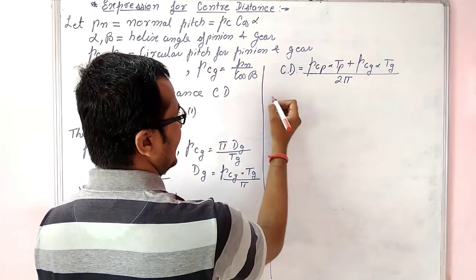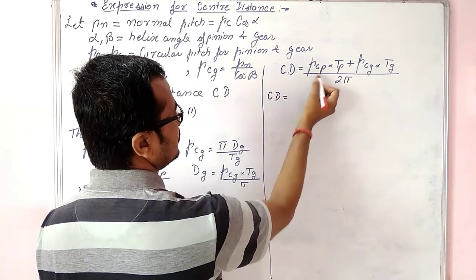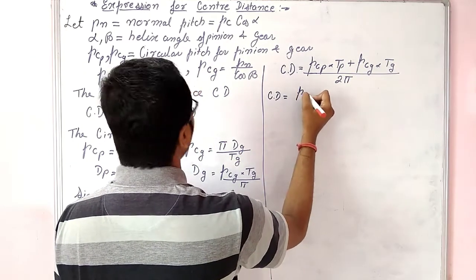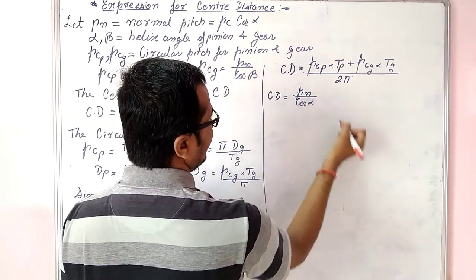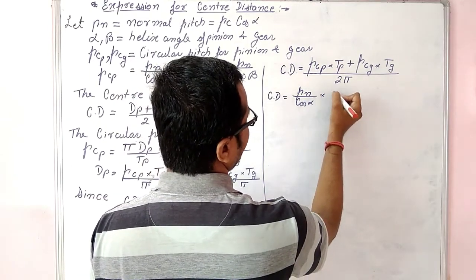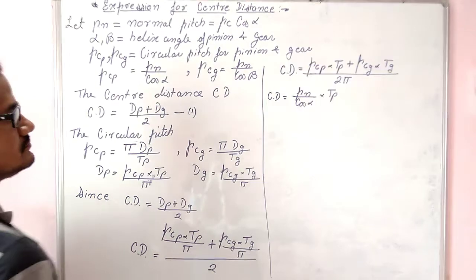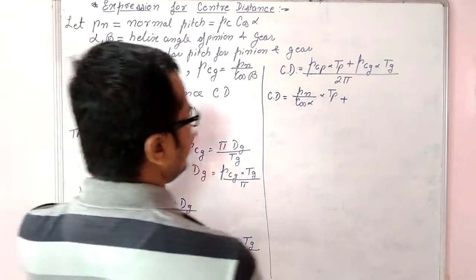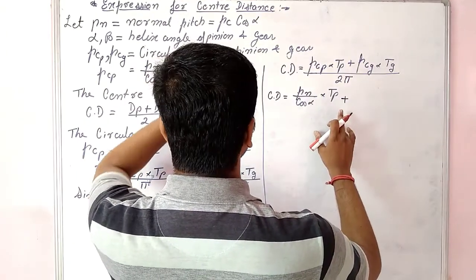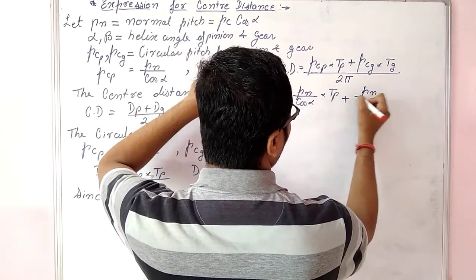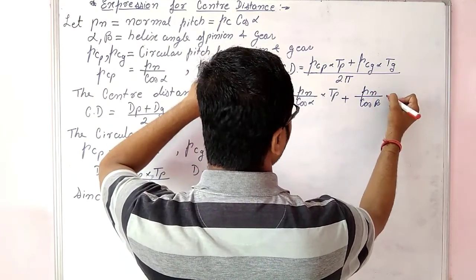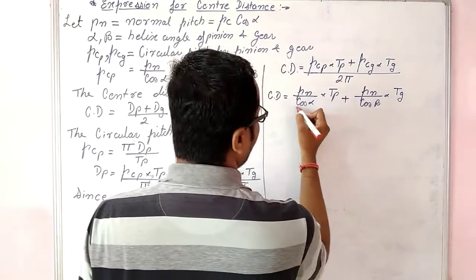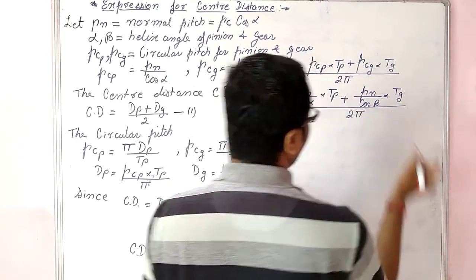So we can say that center distance is equal to the circular pitch for pinion, Pn upon cos of alpha, into number of teeth on pinion Tp upon 2 pi, plus circular pitch for gear, which is nothing but Pn upon cos of beta, into number of teeth on gear Tg upon 2 pi.